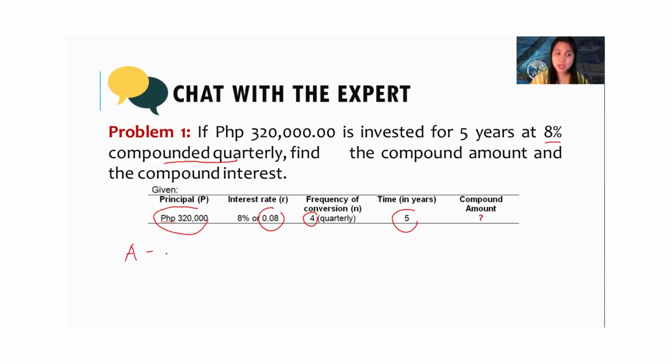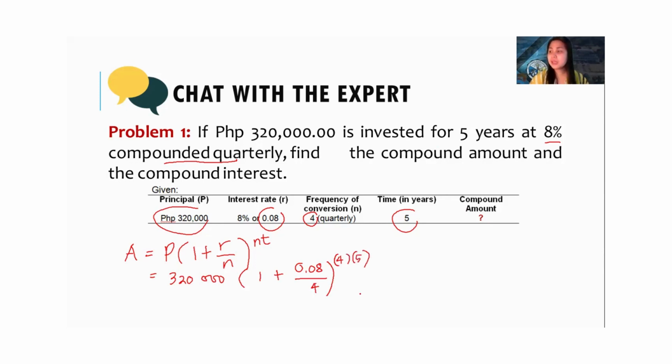That's going to be A equals P times (1 plus R over N) to the power of NT. The principal is 320,000. You multiply it by (1 plus R over N) to the power of N times T. Now, if you have a 4-line calculator like this one, I suggest that you type the whole thing in your 4-line calculator. Do not make any round-offs on the inside first because it will make a difference.